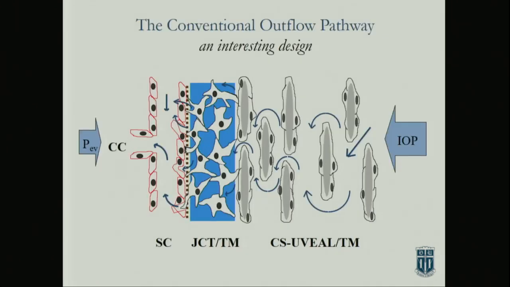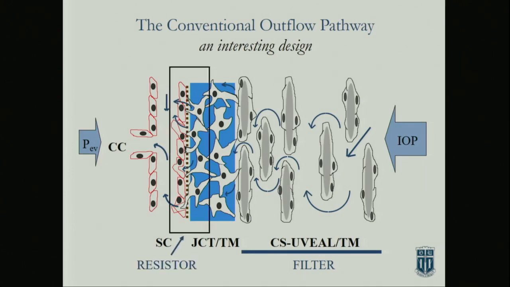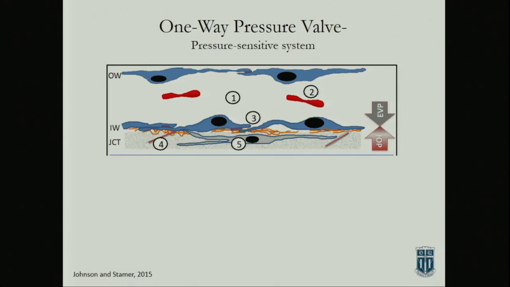But what you have is this pressure gradient coming across the tissue, and Ernst talked about this. It's a cool designed tissue, where you've got a filter presented in front of a resistor. Inside Schlemm's canal, if intraocular pressure equals episcleral venous pressure, you've got red cells in there. And this is part of the blood-aqueous barrier, right? You don't want these cells and other things coming inside the eye. This is where the tissue just folds on itself, so it's very compact in this situation.